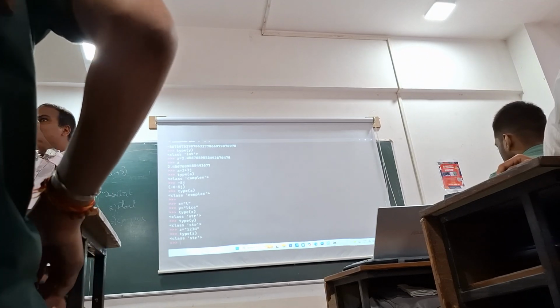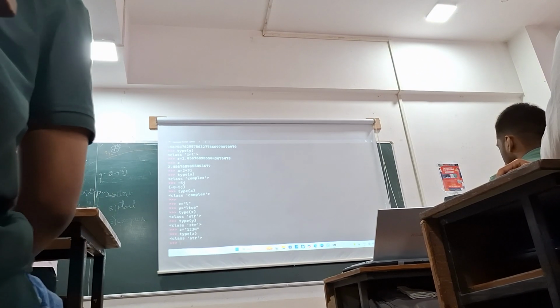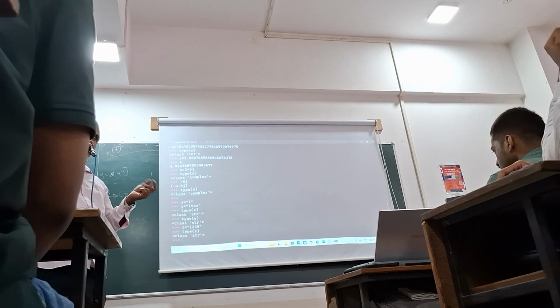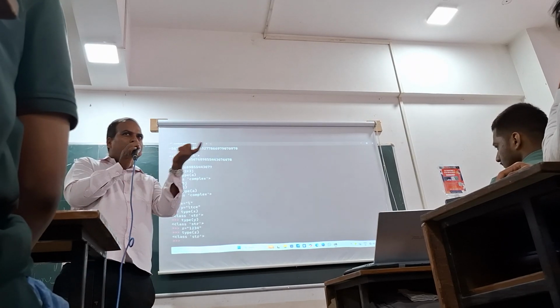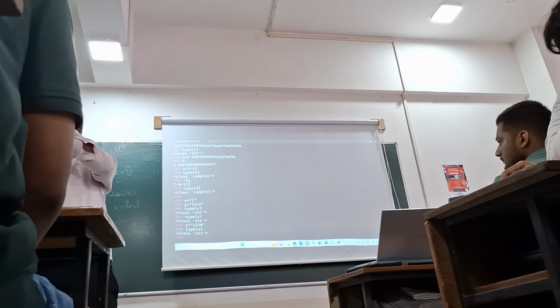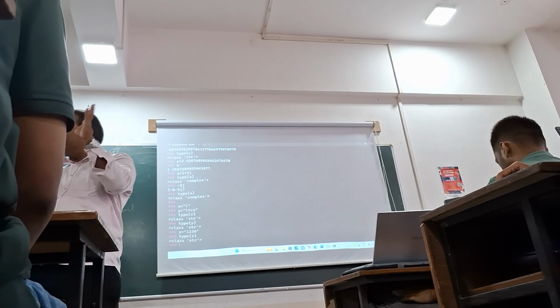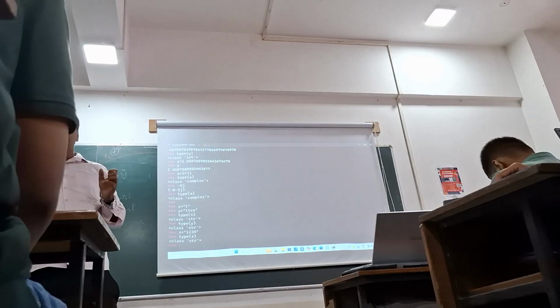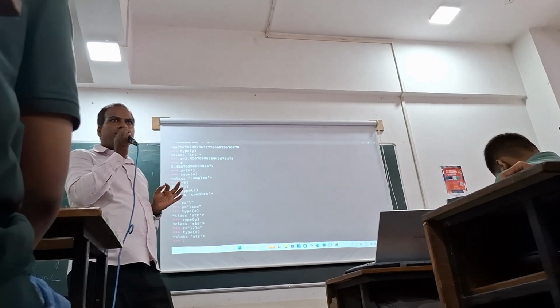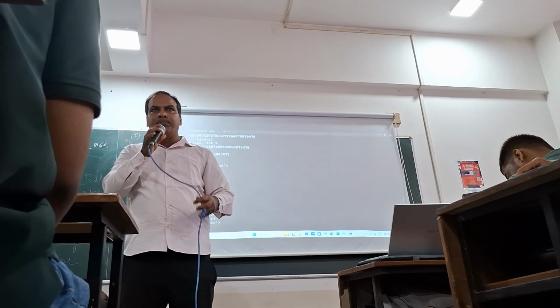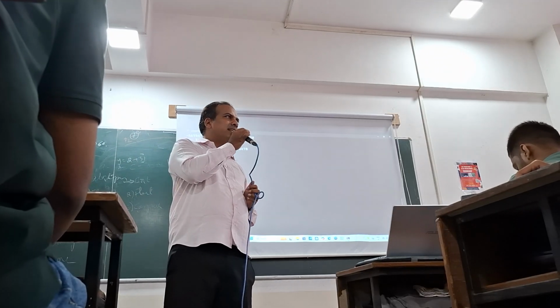How can I slice a string to the selected part? How can I access just the first character, just the last character, or the first 3 characters, or the last 2 characters, or the middle 3 characters? I want to access any part of the string anywhere. So how can I do it? This is possible using an important operation called slicing.